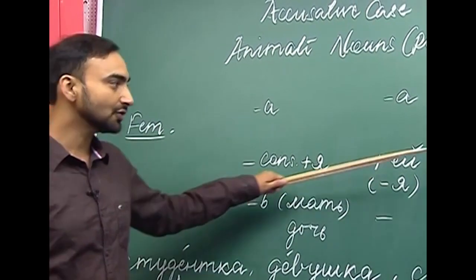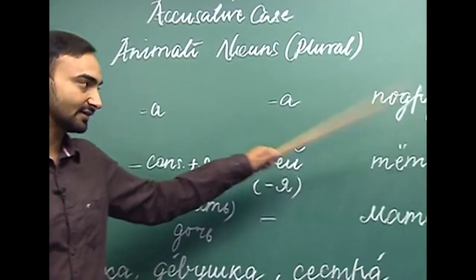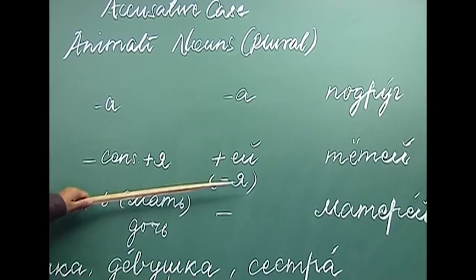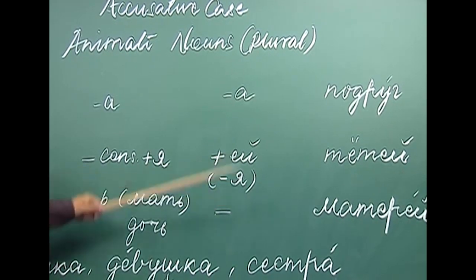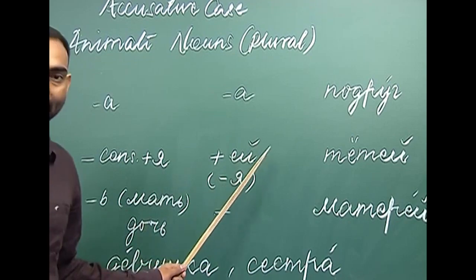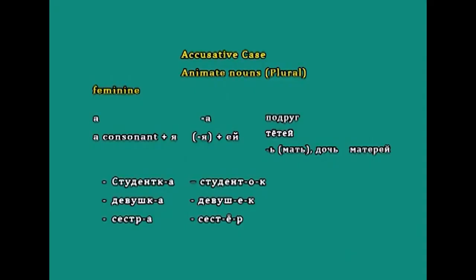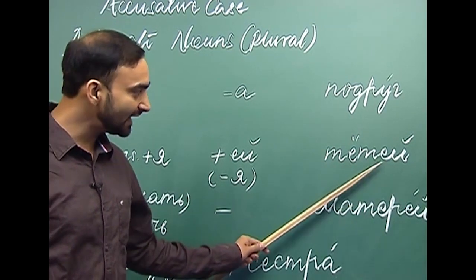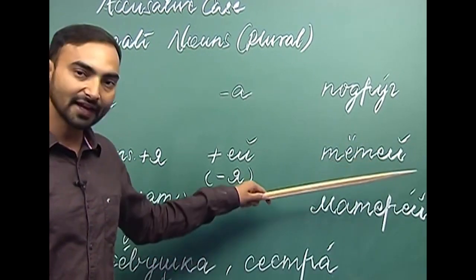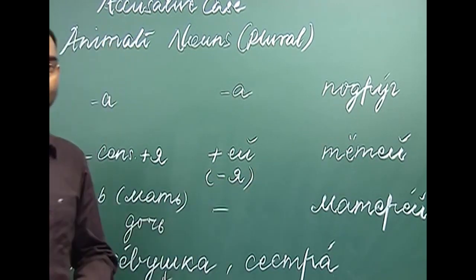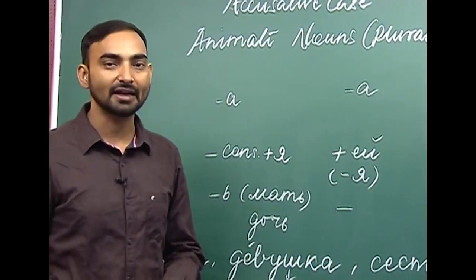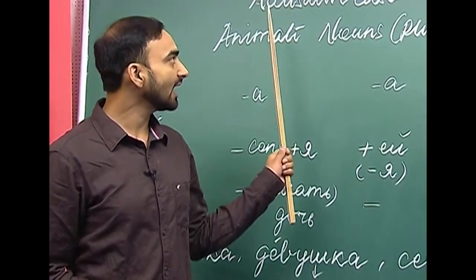We remove ya from the end and add ye and e krat ke. So, chochya, just drop the ending ya and add ye and e krat ke. What do we get? We get chochye. Chochye is the plural animate in the accusative case.